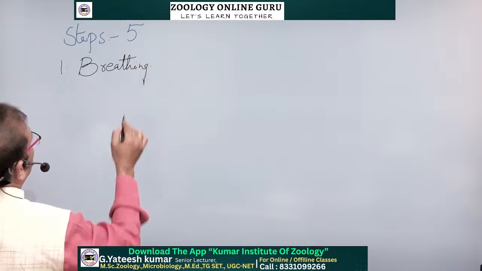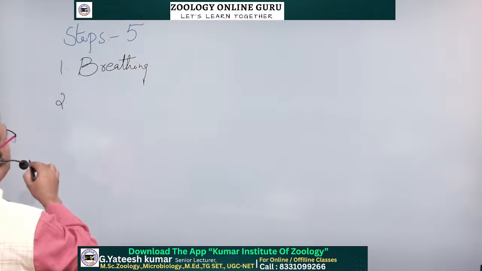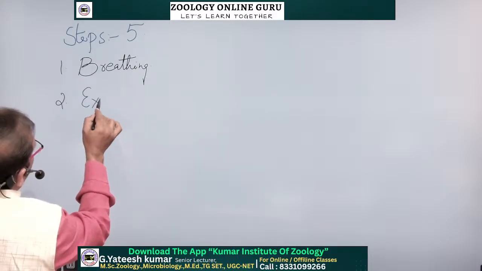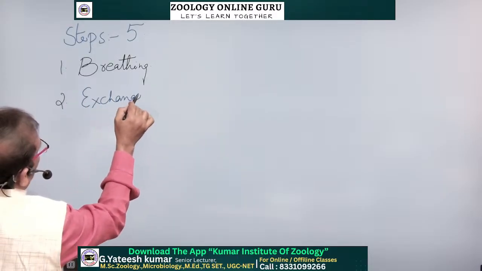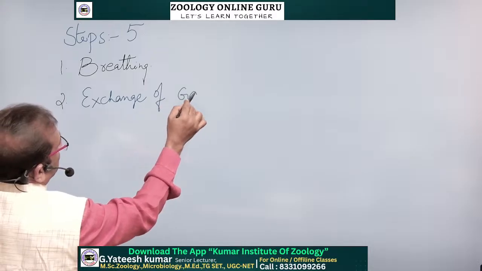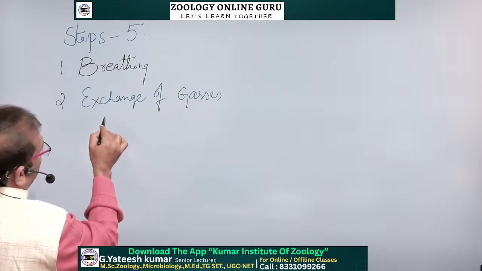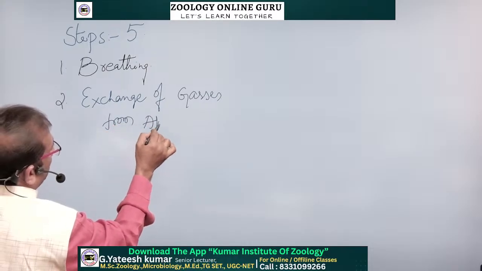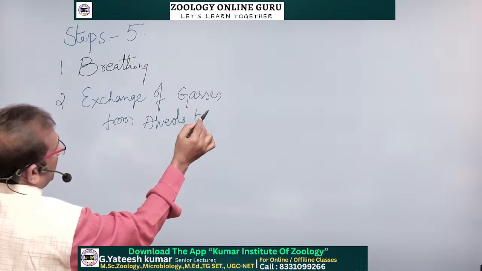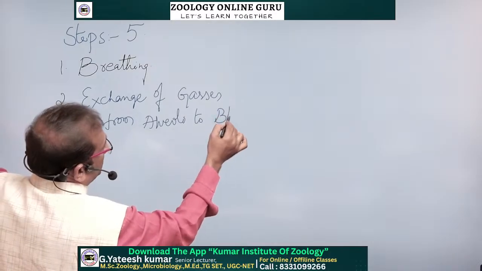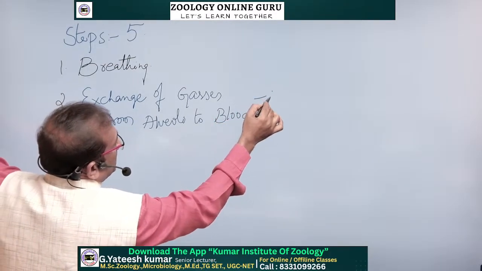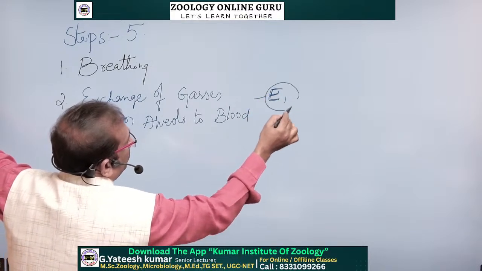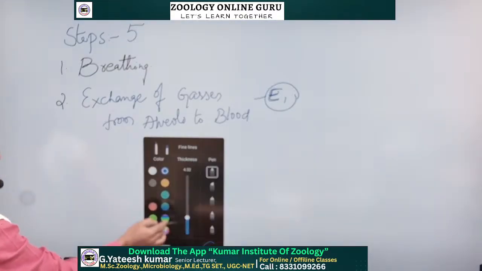Number 2, exchange of gases from alveoli to blood. This is exchange number 1.